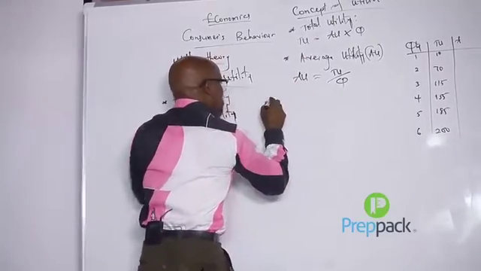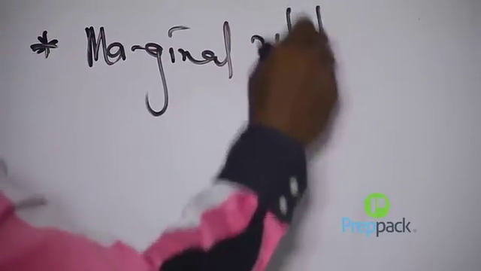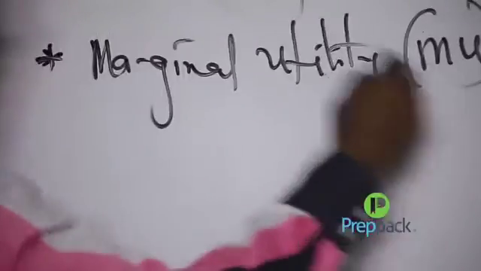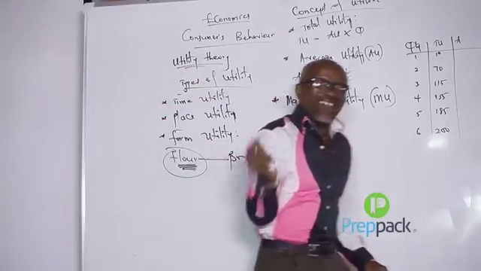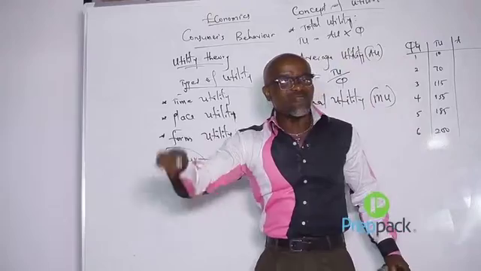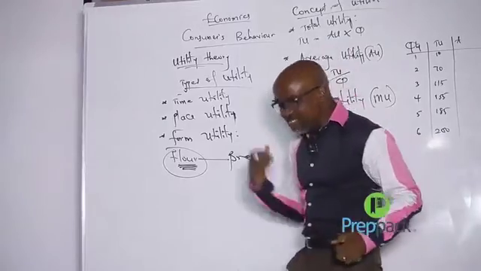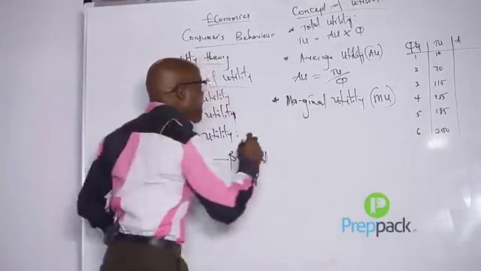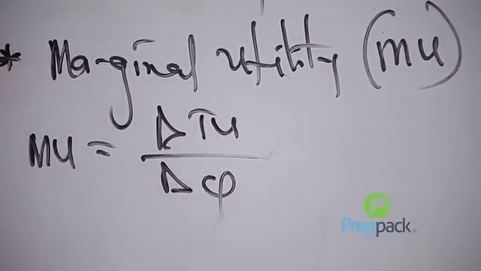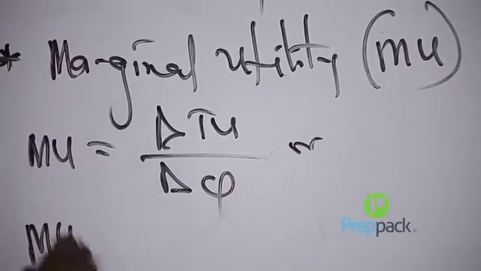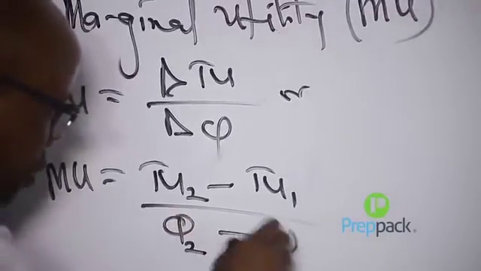Then the last one is what they call the marginal utility, MU. Remember, anything marginal means extra or addition. So marginal utility is the addition to total utility resulting from the consumption of an extra unit of output. And the formula here says MU equals change in TU over change in Q, or we could say MU equals TU2 minus TU1 over Q2 minus Q1.